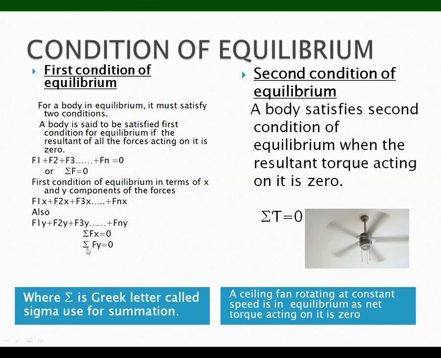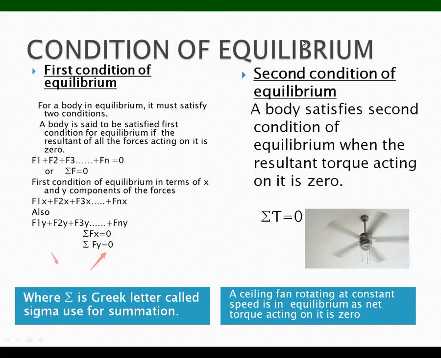Next, all the forces acting vertically must also equal 0. So the first condition will be satisfied if all the forces in the x direction and all the forces in the y direction are equal to 0. A book lying on the table is an example where all the x direction and y direction forces acting on the book are equal to 0. Sigma is the Greek letter used for summation.